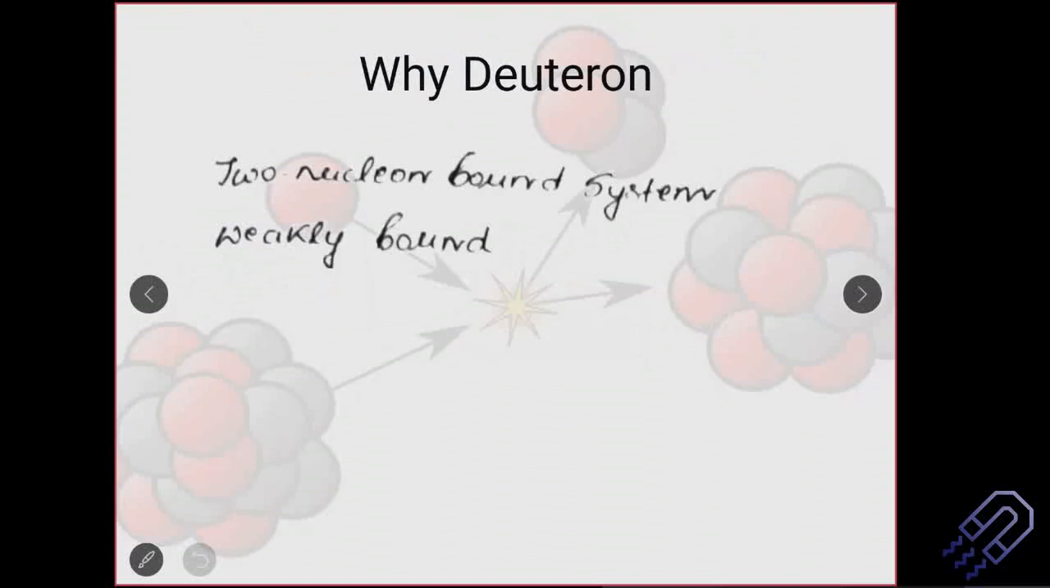As I said, the deuteron is basically a weakly bound system. It is a two nucleon bound system, and at the same time this is weakly bound. So that means it becomes a bit easy to study. If we just consider a square well potential, we will come nearest to the theoretical explanation, nearest to the experimental observation. Very important. So that's why we consider a two nucleon bound system which is weakly bound.